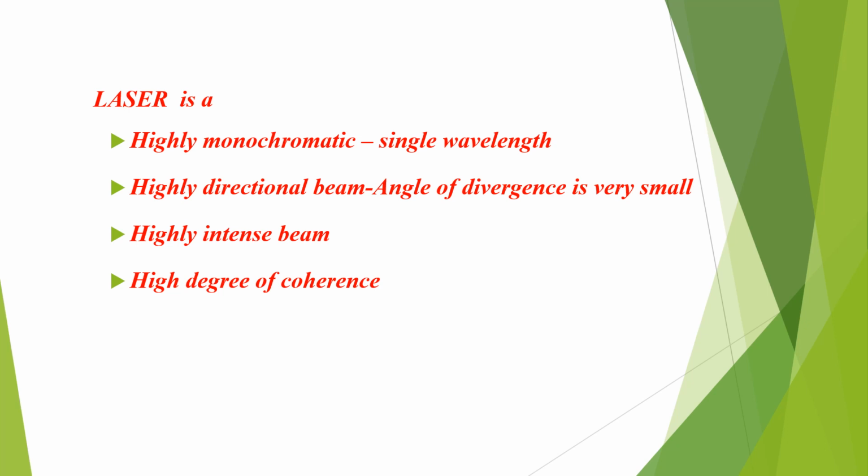Then coming to the second property of laser, it is a highly directional beam. That means the angle of divergence of laser is very small. Then third property, laser is a highly intense beam. Coming to the final fourth property, laser has high degree of coherence. That means the wave trains of laser will be in same phase.